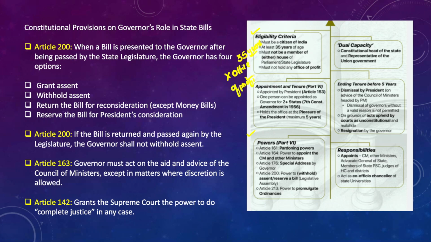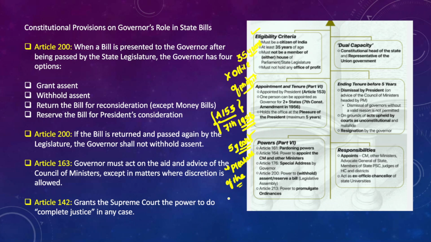And when it comes to the appointment and tenure of the governor, the governor is appointed under Article 153 of the Indian Constitution, and a governor can be appointed for two or more states as well, as per the 7th Constitutional Amendment Act that was brought in 1956. And in fact, there is no fixed term or fixed tenure for the governor. Generally, the governor functions for 5 years. However, the governor holds office at the pleasure of the president. So if the president wants, a governor can be removed by the president as well, right?